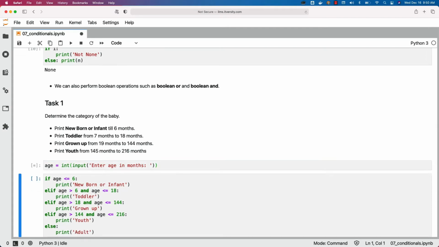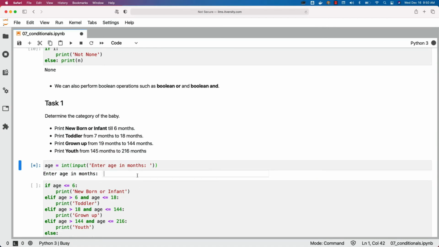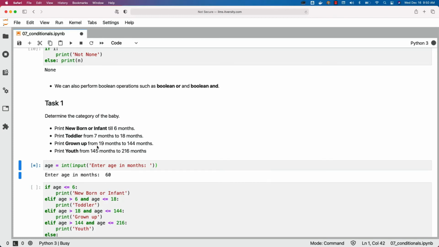Now we'll be taking age as input. It can be in months. Let's take the example of 60 months, which is nothing but 5 years. As per these rules, the baby is supposed to be a grown-up baby. Now I can hit enter. Now age contains 60, which is of type integer.